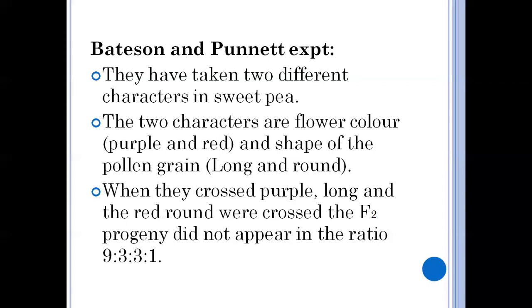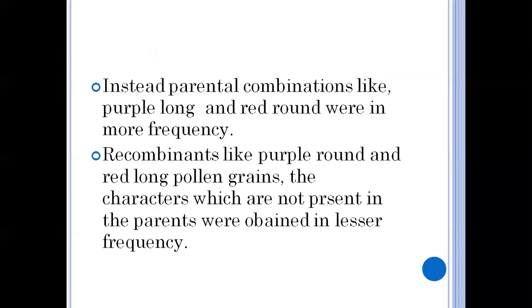So they crossed in the F1 generation. They got the dominant characters, that is P. And in the F2 generation, they did not get the Mendelian ratio. So in the F2 generation, instead of parental combinations, what are the parental combinations here? Purple long and red round. These two are the parental characters.